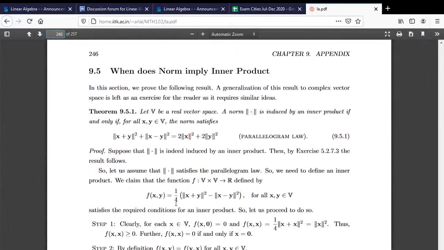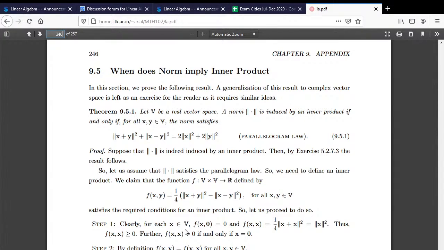Then in the lecture on inner product space and norm, I said that the parallelogram law is very, very important, in the sense that if I have a norm but the parallelogram law does not hold, then I cannot get an inner product. I think I have given an example also.